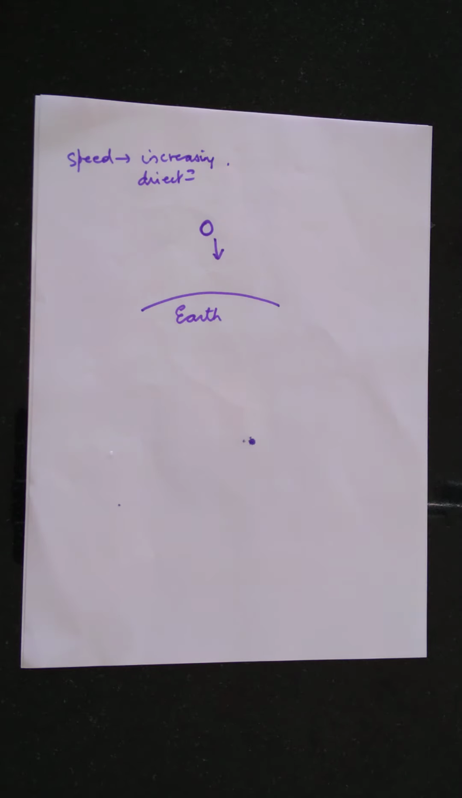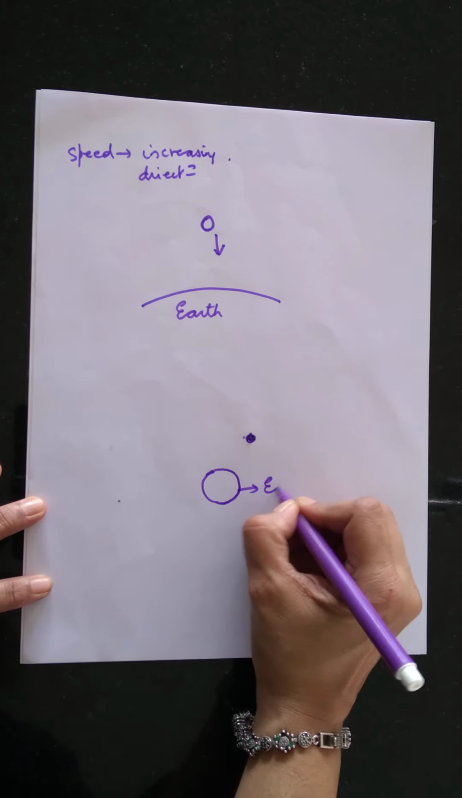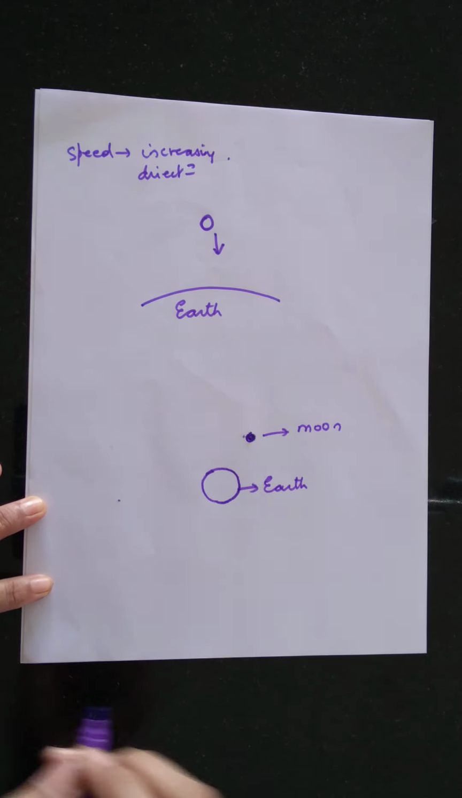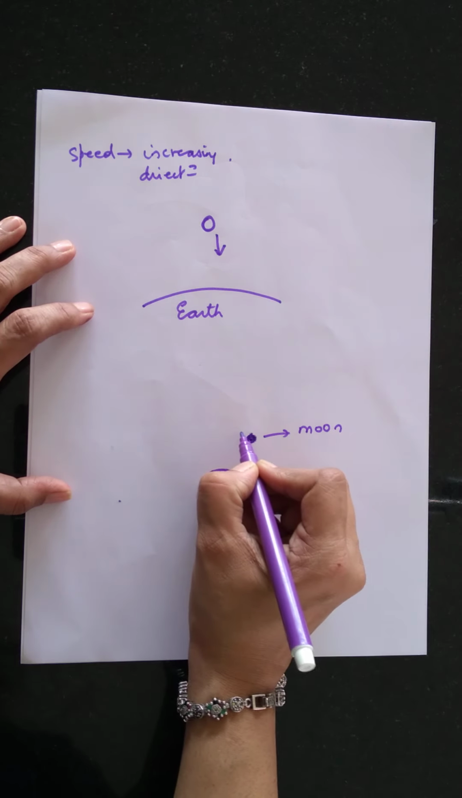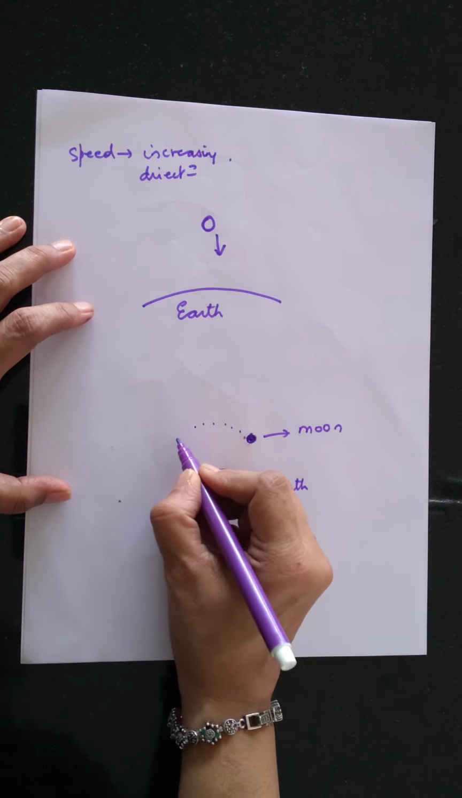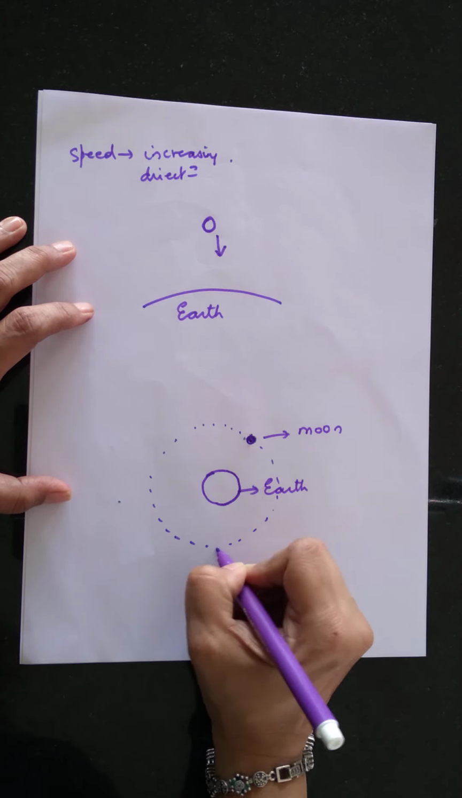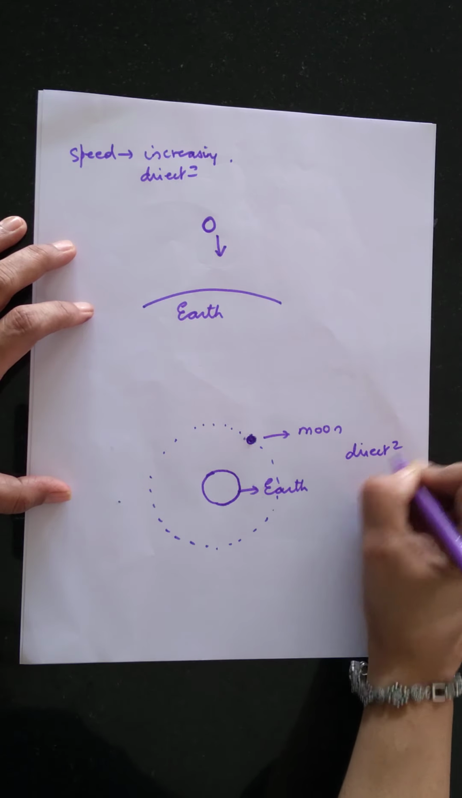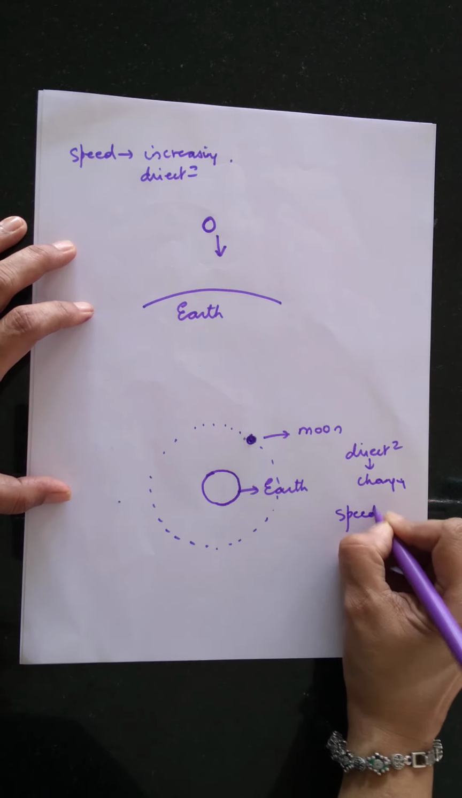This is one instance. And then you have another instance where you have the earth here. Let's say that this is the earth, and you have the moon here. Now in this case, the force is keeping the moon revolving along a circular path. So here the direction is changing, but the speed is remaining the same.